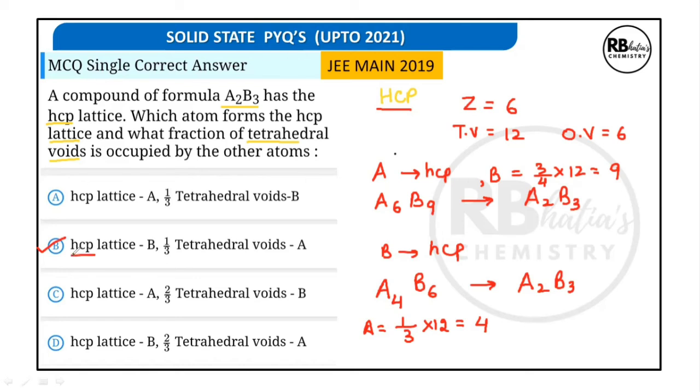B should be occupying the HCP lattice and 1/3 of the tetrahedral voids should be occupied by A. So our answer for this is B part.